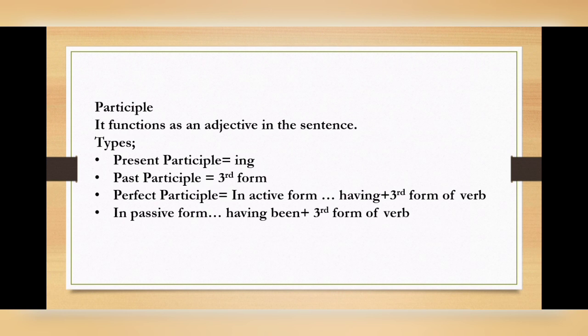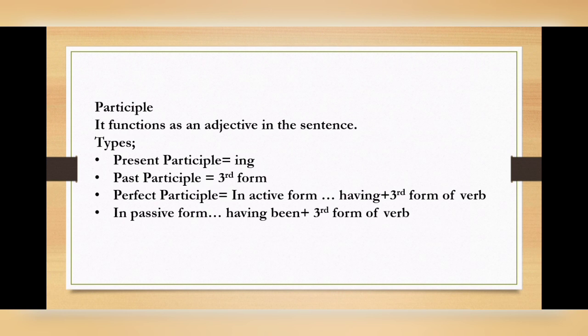So what is a present participle? It is created by adding ing to the verb form and it functions as an adjective. For example, I really like dancing doll. So like is the main verb, dancing is the second verb in this ing form.